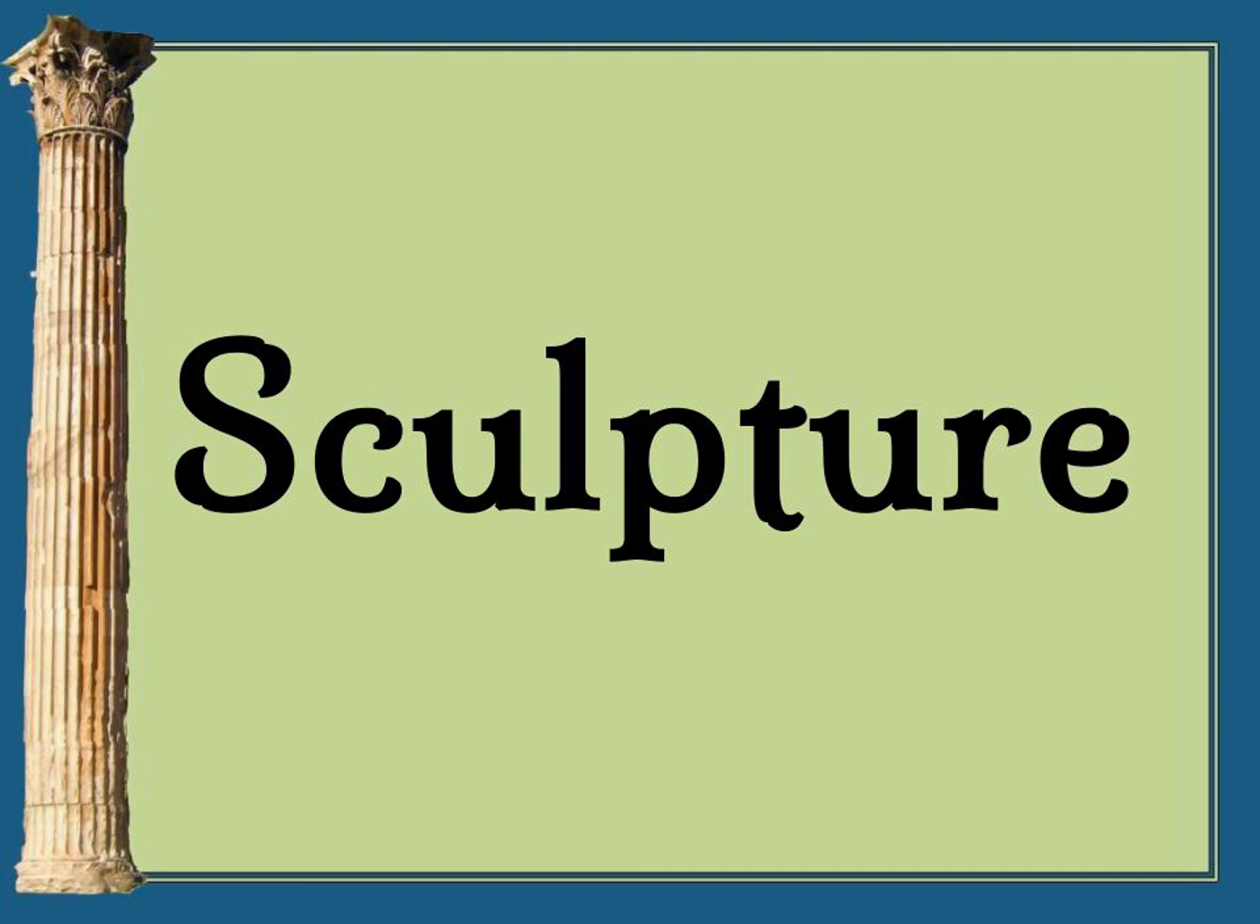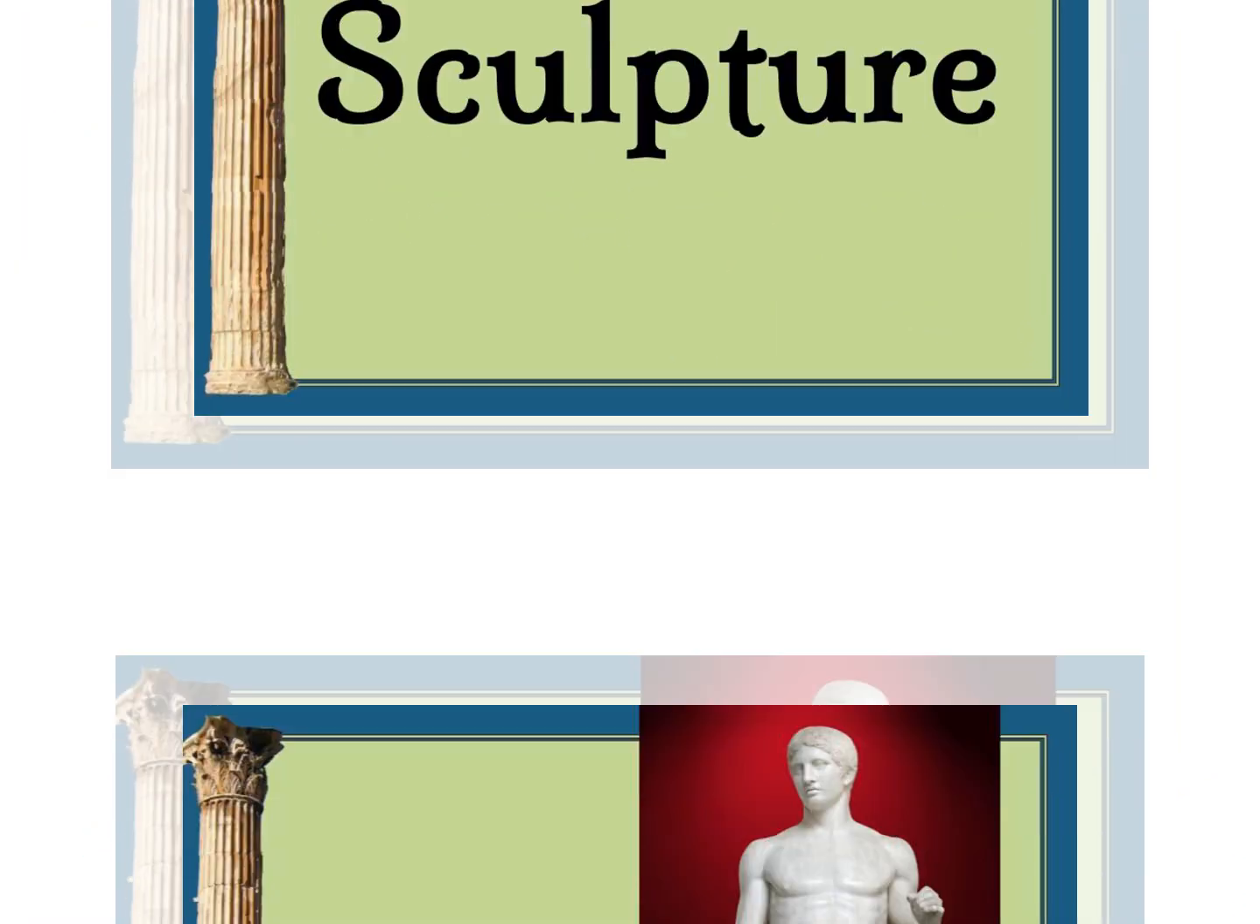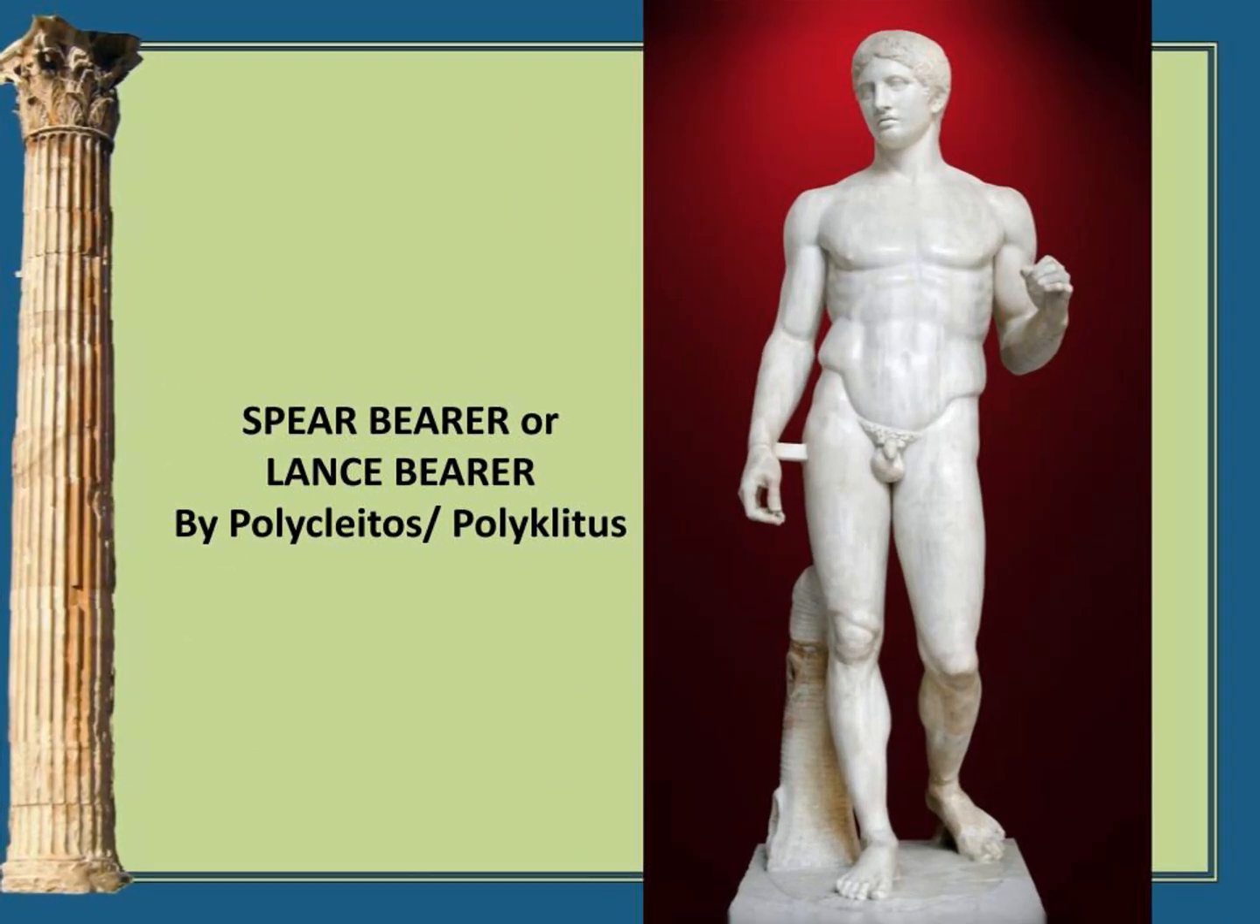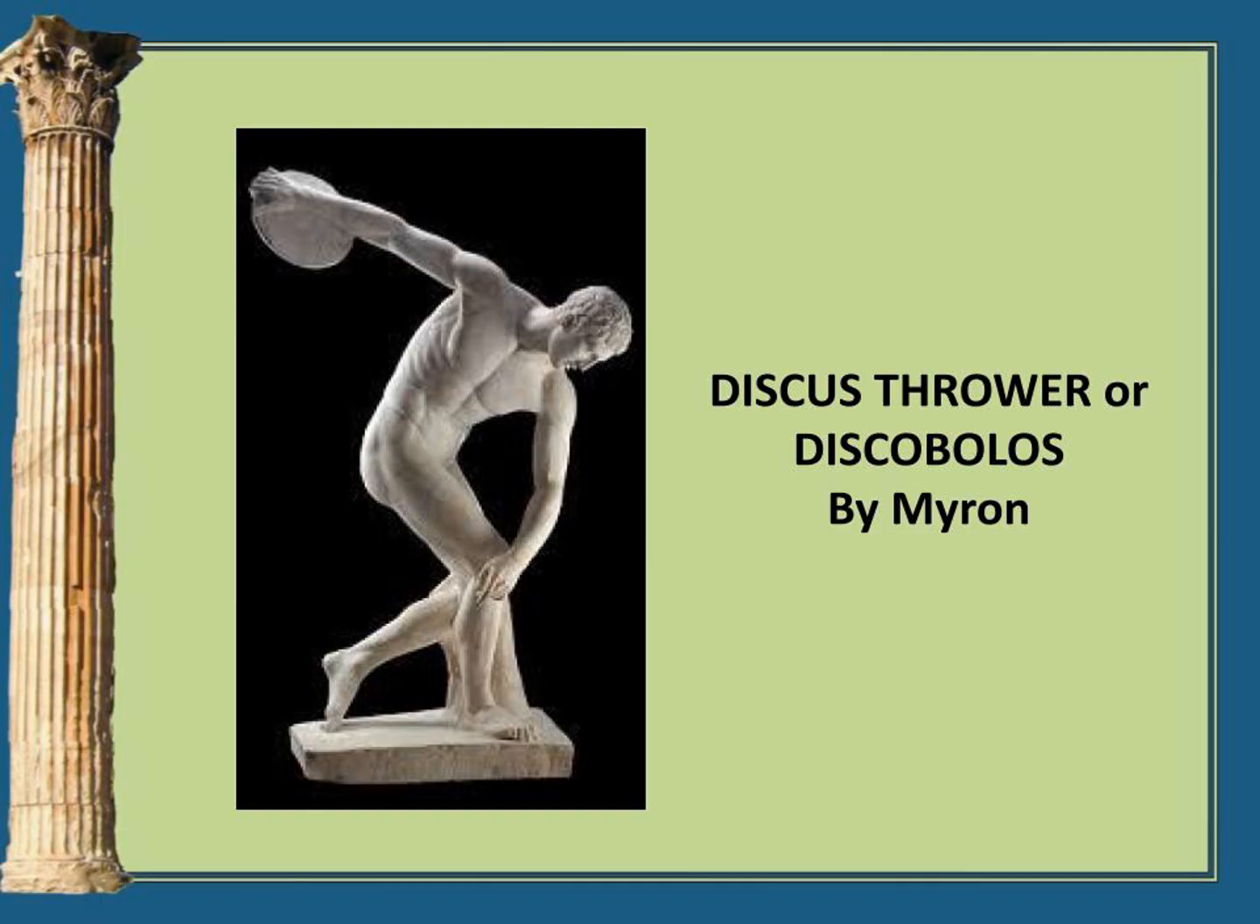Finally, we look at the peak of classical sculpture. Moving away from the stiff poses of the Archaic period, artists mastered natural movement and ideal physics. Examples include the Spear Bearer by Polykleitos, which established a mathematical canon of perfect human proportions, and the Dynamic Discus Thrower by Myron, capturing a single, tense moment of athletic action.